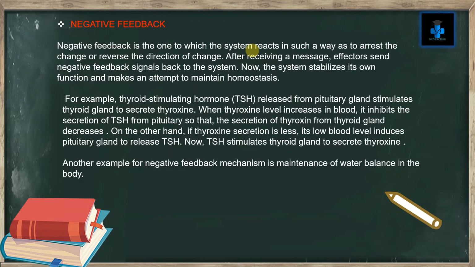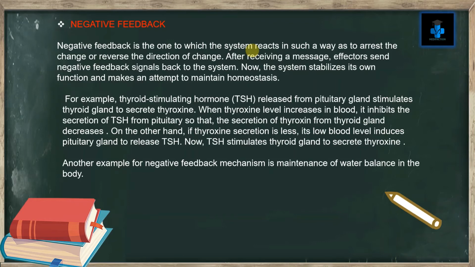For example, thyroid stimulating hormone released from the pituitary gland stimulates the thyroid gland to secrete thyroxine hormone. When the thyroxine level increases in blood, it inhibits the secretion of thyroid stimulating hormone from the pituitary, so that the secretion of thyroxine from the thyroid gland decreases.